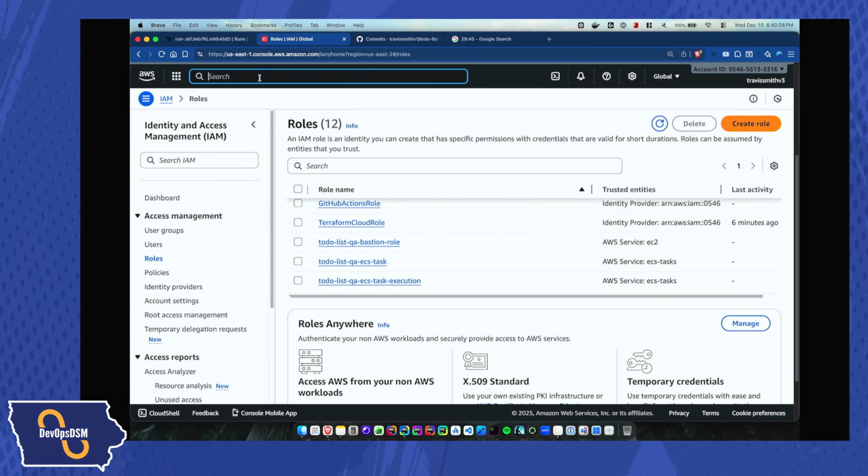For anybody who's not familiar with what a bastion host is, it's basically what I would want if I wanted to securely connect to my database, rather than making my database publicly accessible. My preference is to always keep the database not publicly accessible, and then use a bastion host to SSH into it if I need to.